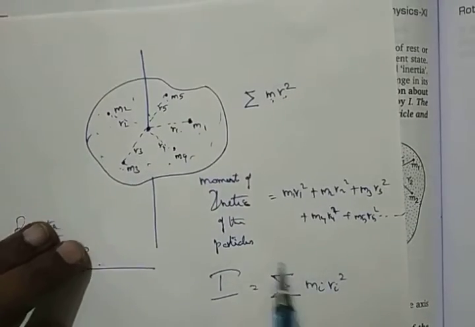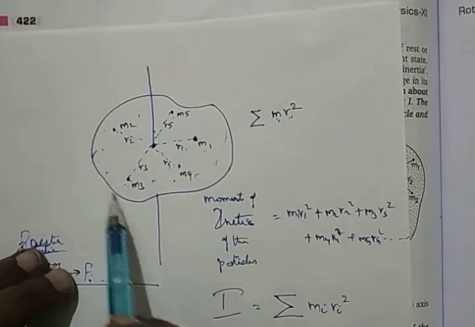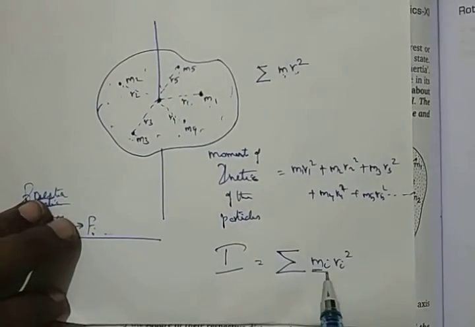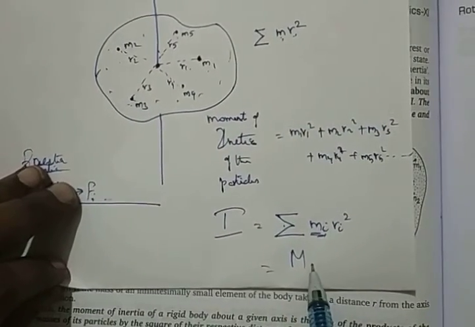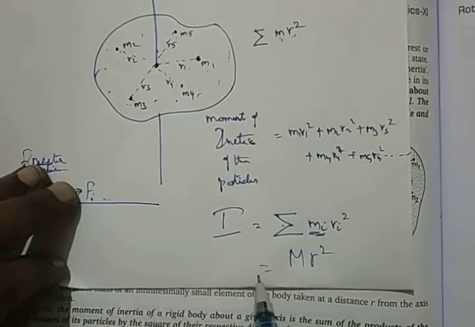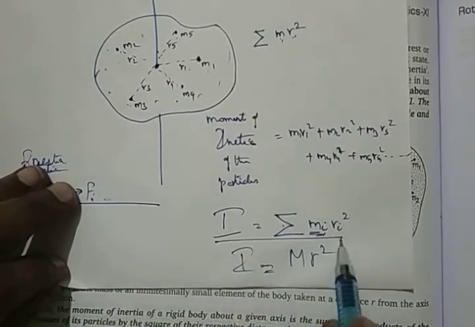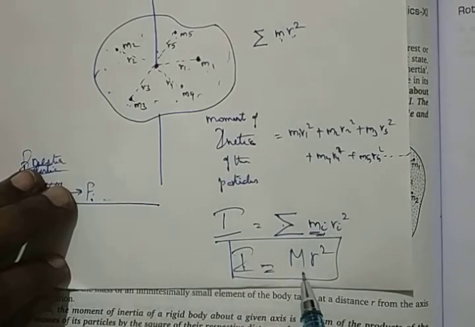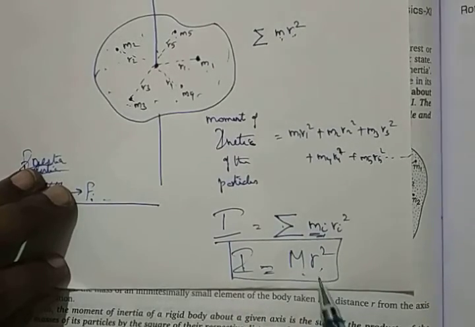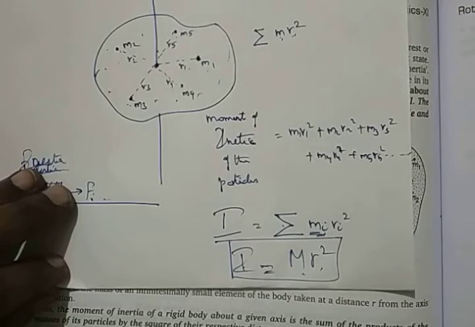So if you keep on having so many particles, for totally what is the mass? Total mass is summation of mi, it is going to be equal to capital M. And it is going to be the r square value of this one. So that is called moment of inertia. So moment of inertia is a product of mass and the square of the radius. You can write down the last line. Moment of inertia is the product of mass and the square of radius.